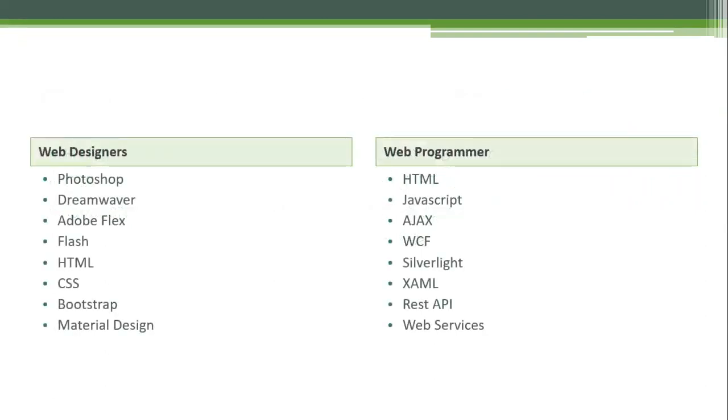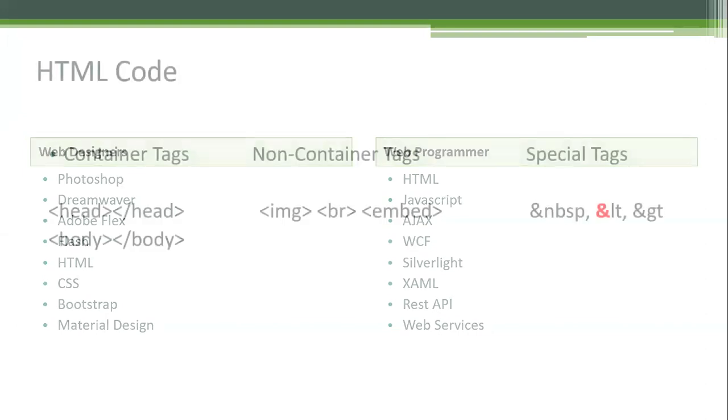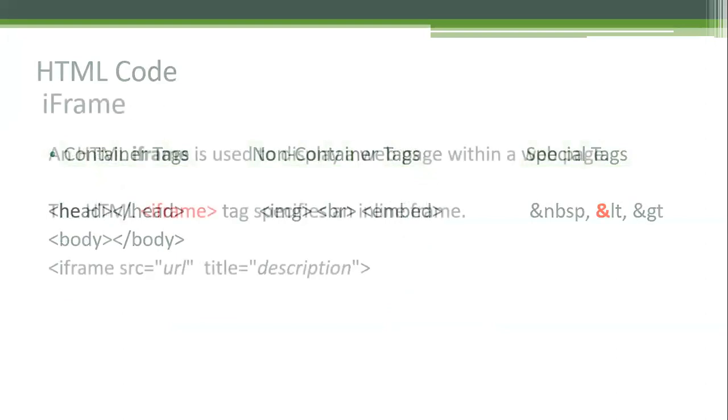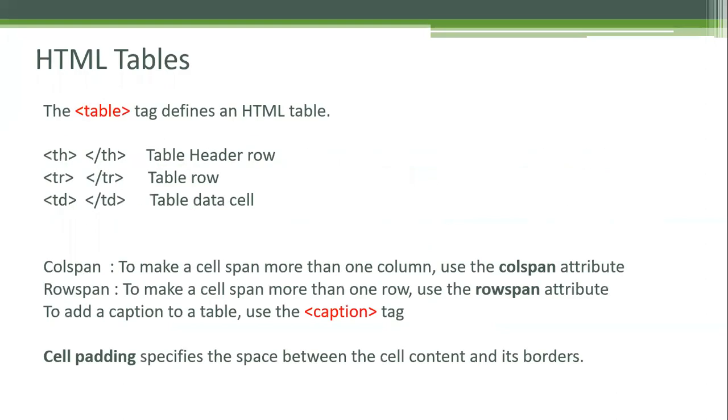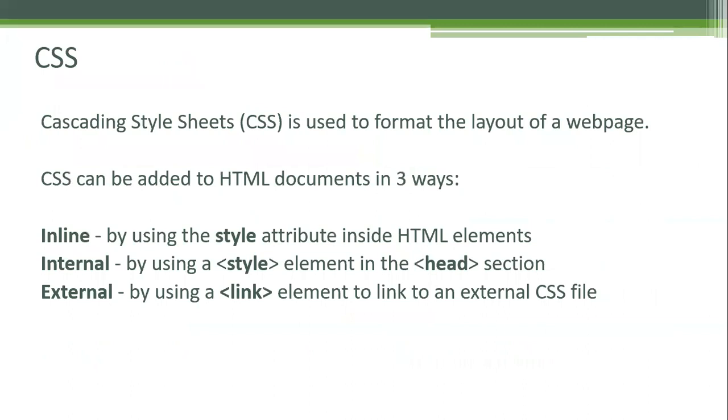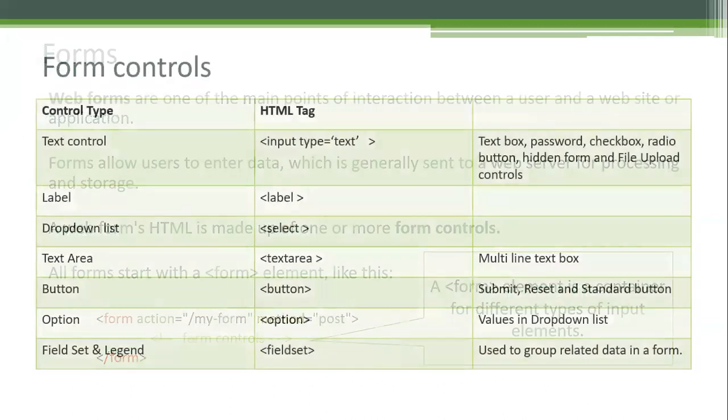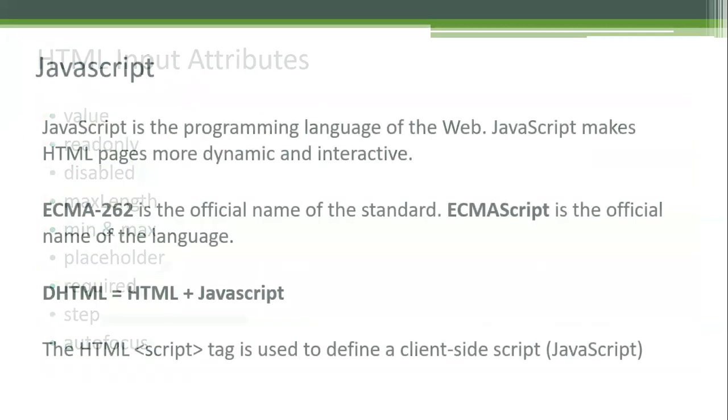We have two kinds of roles, web designers and web programmers. Web designers will use different tools like Photoshop, Dreamweaver, Adobe Flex, Flash, Bootstrap to design the web pages. Web programmers will write the code, HTML, JavaScript and some language. We talked about the different tags that we have. You will learn about this in the coming sessions. No need to worry about it.